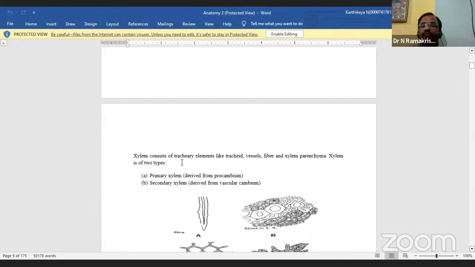Xylem consists of, you see here, how many are there? Tracheids, vessels, fiber, and xylem parenchyma. Generally, there are two types of xylem. One is the primary xylem from the procambium, and the second is the secondary xylem from the vascular cambium. Two types of xylem are there. First, the procambium.